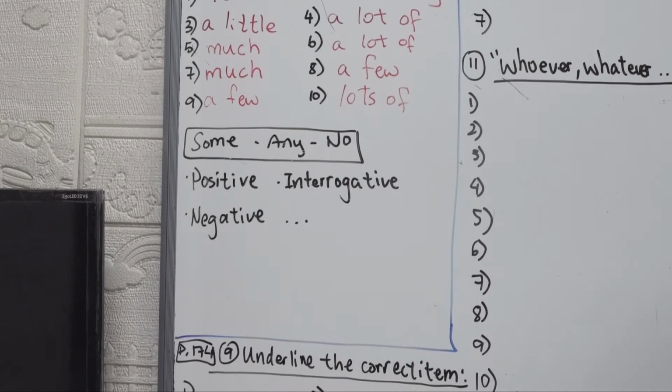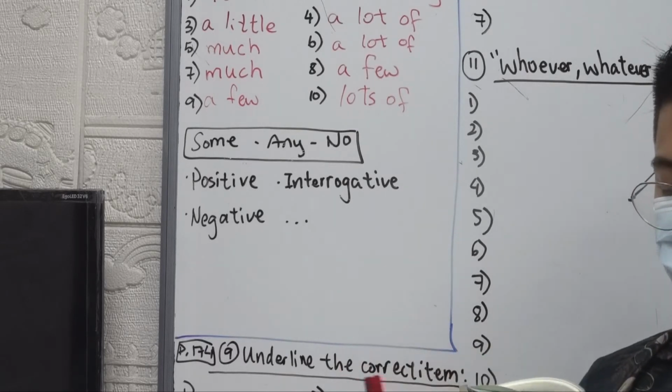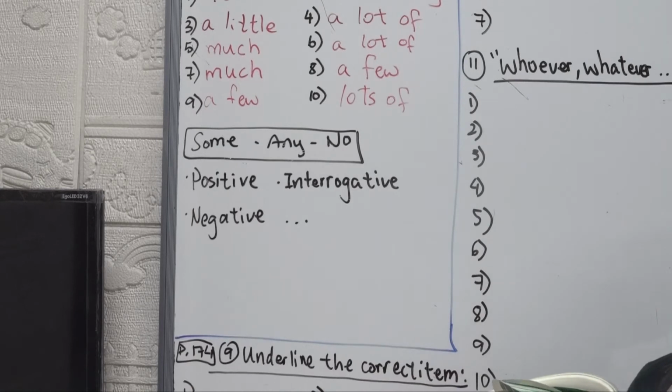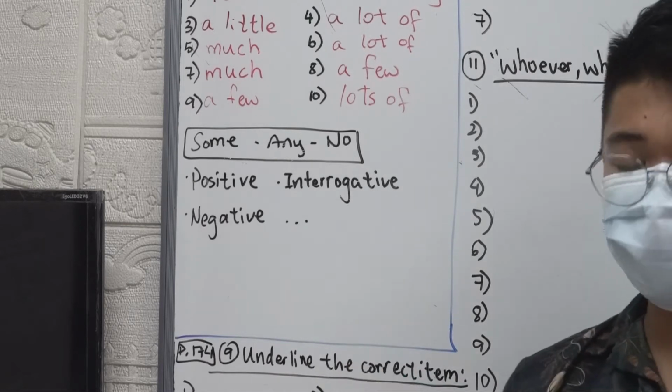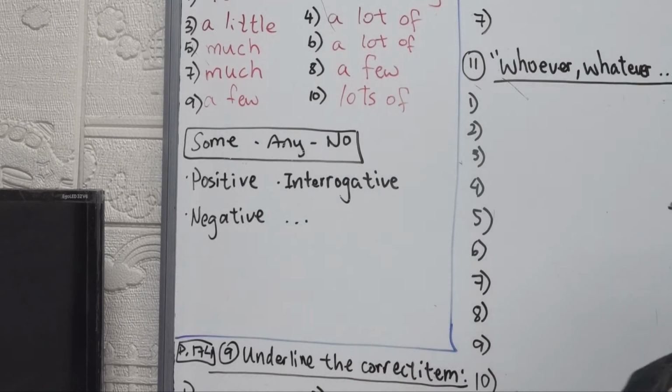What does positive answer mean? Let's look at the example. There's someone at the door. And then for the question, would you like something to eat? And then you expect them to say, yes, I would like to have maybe a piece of donut.